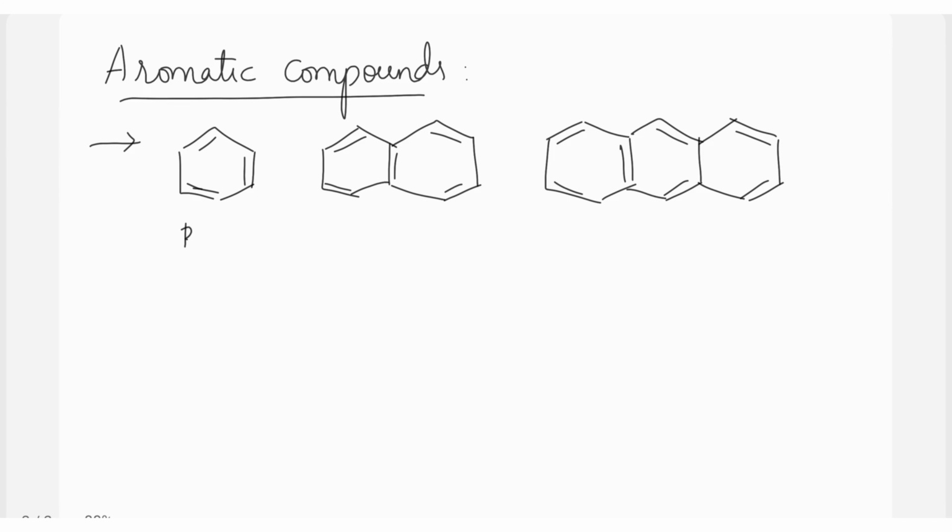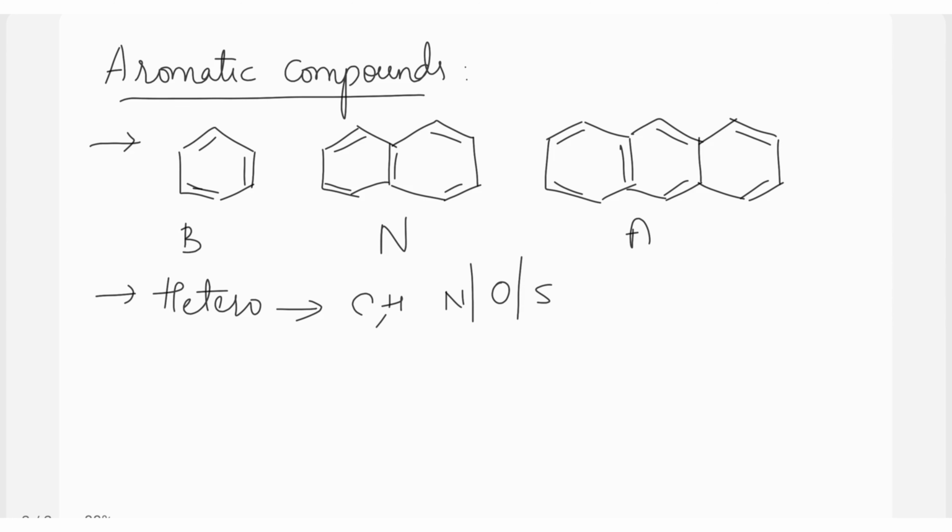Okay, so this is benzene, this is naphthalene, and this is anthracene. Then we have hetero compounds also that show aromatic behavior. Hetero compounds in the sense, apart from carbon and hydrogen, there could be other heteroatoms like nitrogen or oxygen or sulfur. Okay, so let us see examples of them.